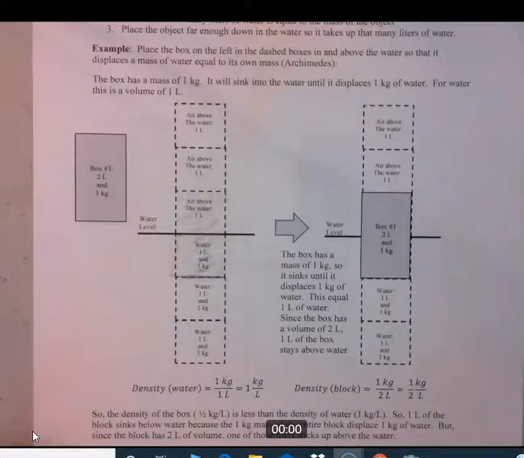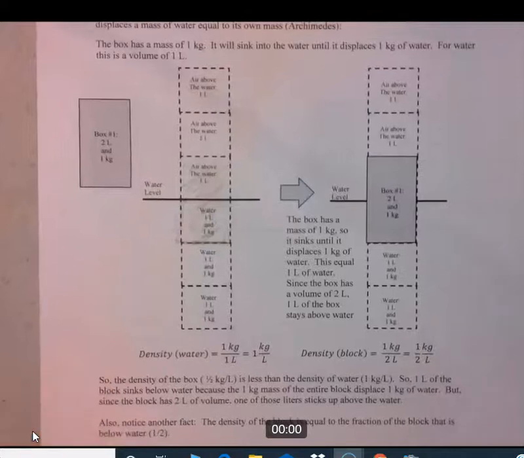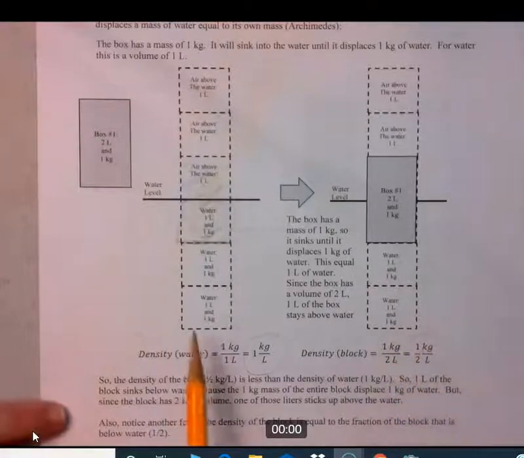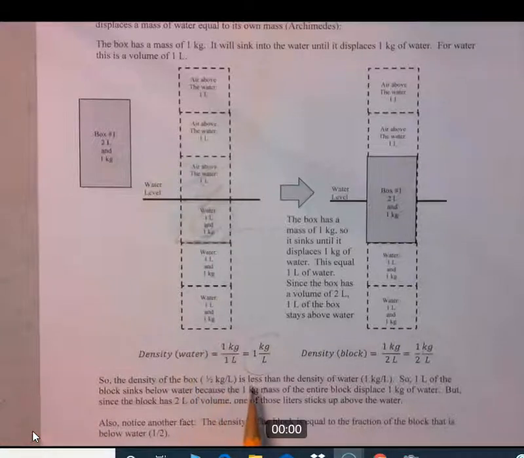Now, what's the density of this box? We know the density of water already is 1 kilogram per liter, so that's right there. That's the density of water. The density of the block is the mass divided by the volume. So it's 1 kilogram for 2 liters, or 1/2 kilogram per liter. So the density of the box, 1/2 kilogram per liter, is less than the density of water, which is 1 kilogram per liter. So 1 liter of the block sinks below the water because 1 kilogram of mass of the entire block displaces 1 kilogram of water. But since the block has 2 liters of volume, 1 of those liters sits up above the water.